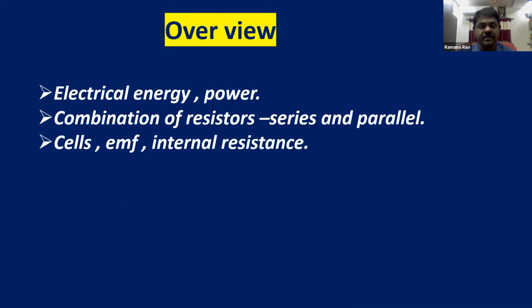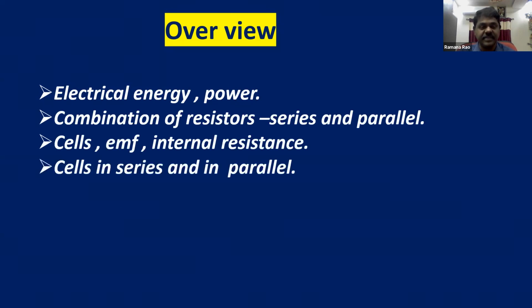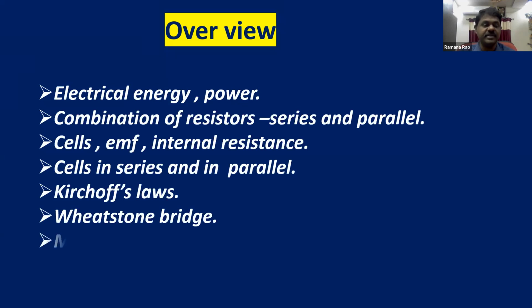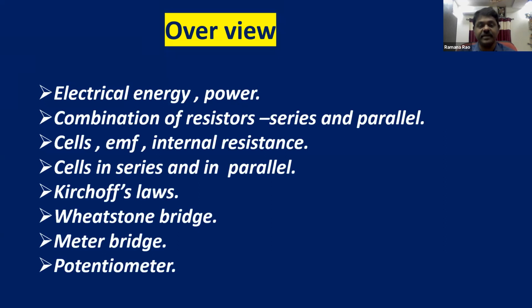About the cell, electromotive force, internal resistance, cells in series and parallel, Kirchhoff's laws, Wheatstone bridge, meter bridge, and potentiometer. So all are interesting topics we are going to cover in our lesson.